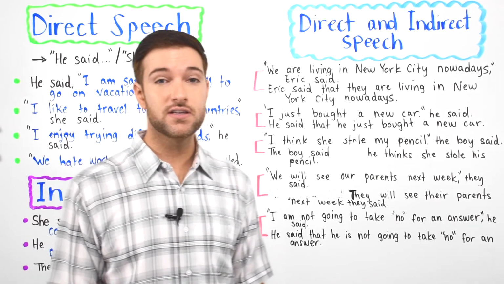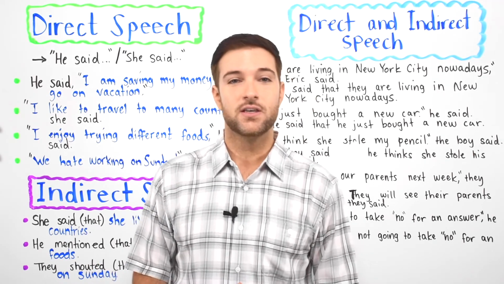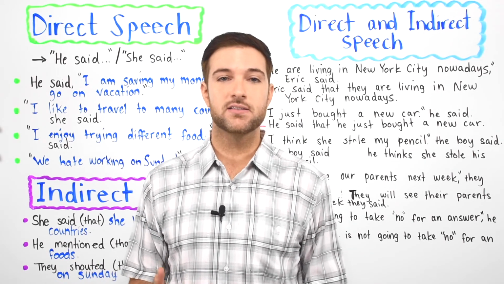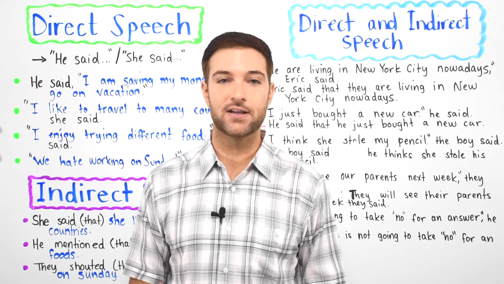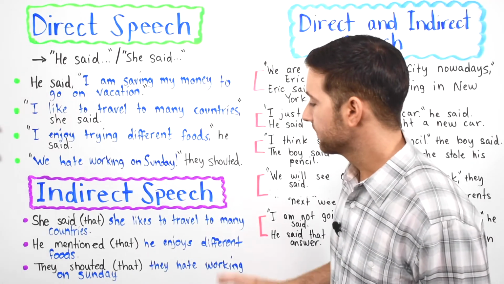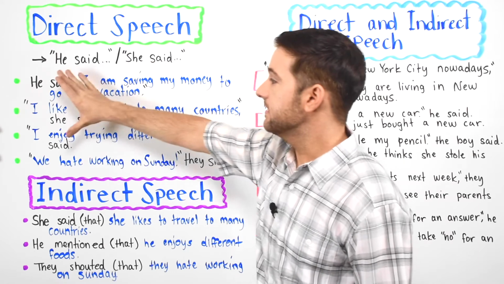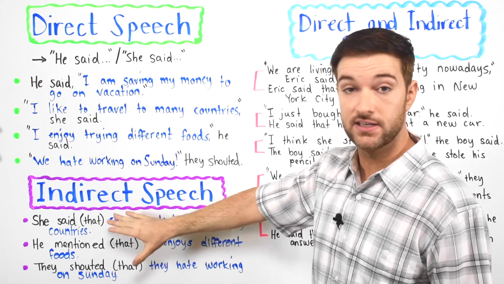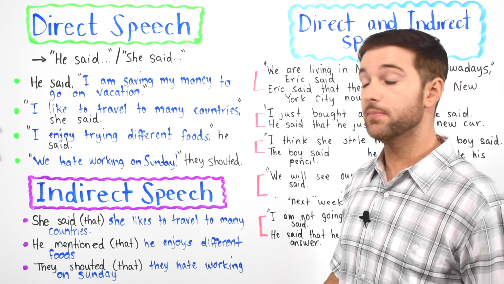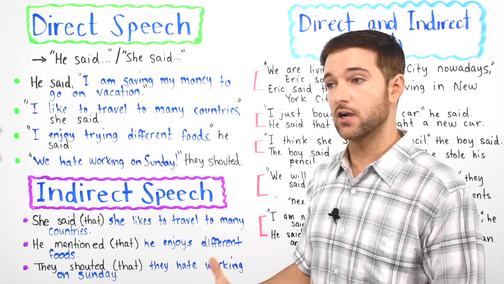Okay, so it's very easy, and I hope it was all very clear for you. If I were you, I would recommend practicing how to talk in reported speech more, because it will help you sound more natural when you're speaking English. So focus on this, okay guys? This is easy, right? This is easy because all you have to say is the exact quote. But reported speech or indirect speech is a little more complicated, but if you know this, you'll sound really, really good in English when you're talking to people.